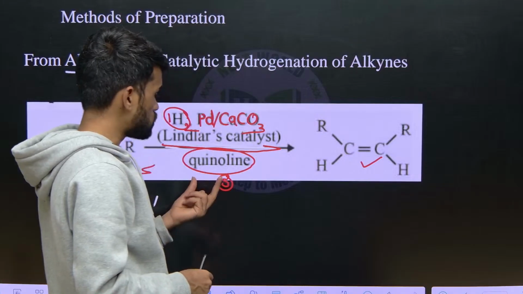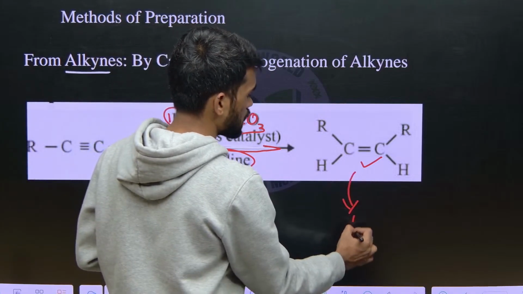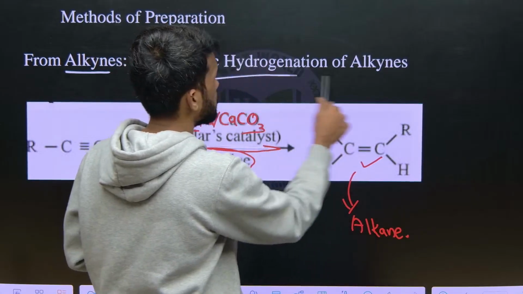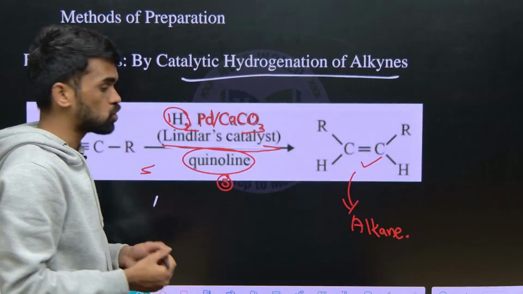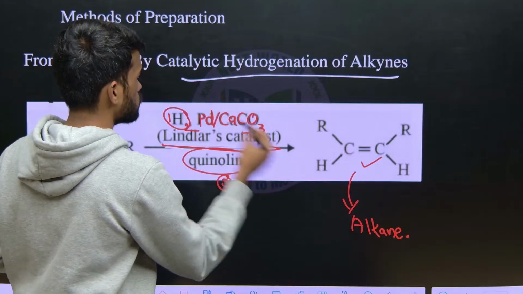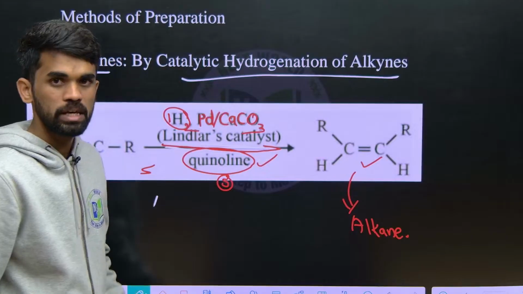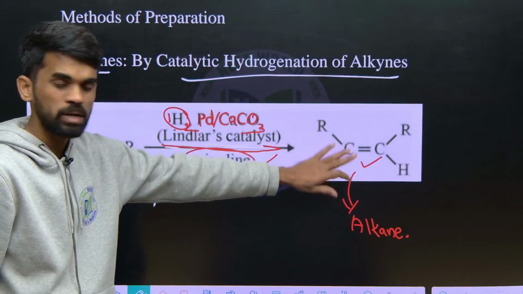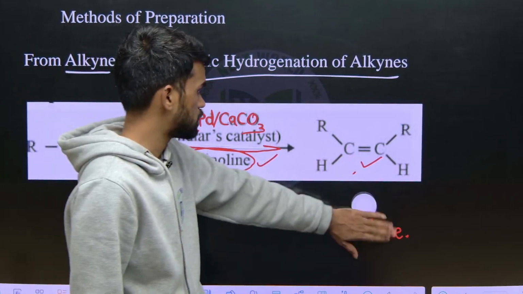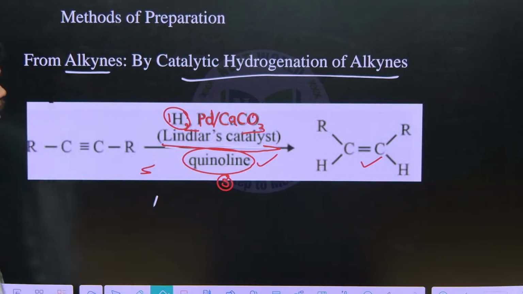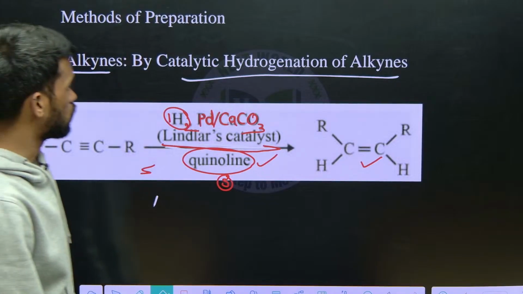If we are not using this, it will be giving us alkane. What it will be giving? Alkane will be formed. But what we are doing, we need to prepare alkenes only. So we must use catalytic poisons like quinoline to stop the reaction after forming alkene. Okay, remember this. So what is the Lindlar's catalyst? H2, Pd, CaCO3 in the presence of quinoline.